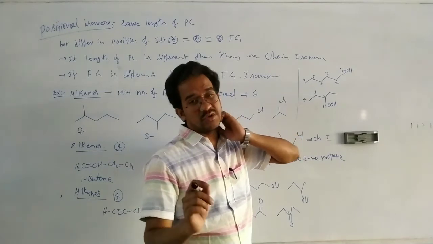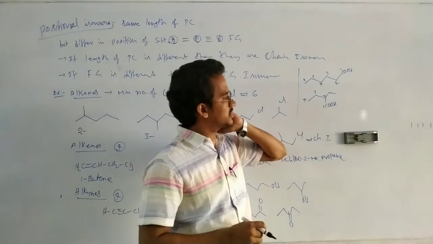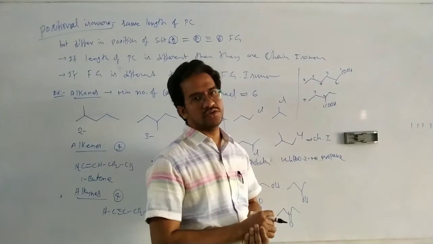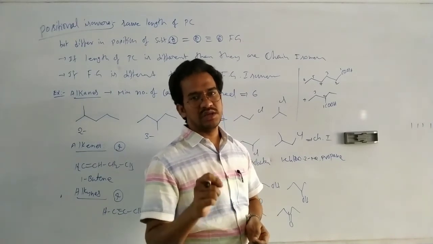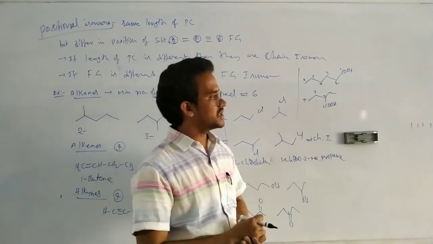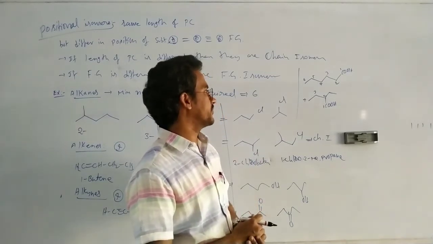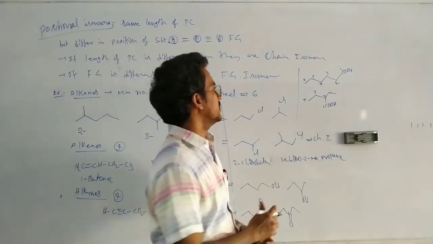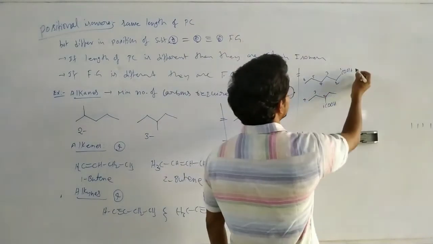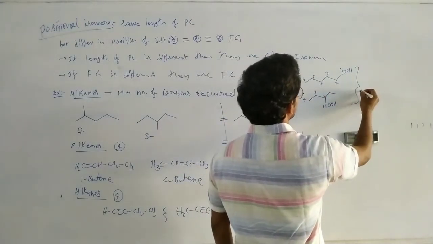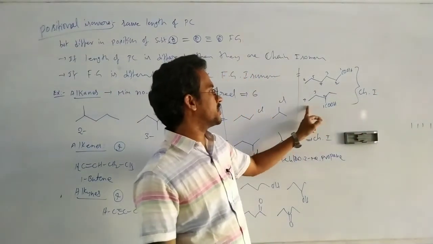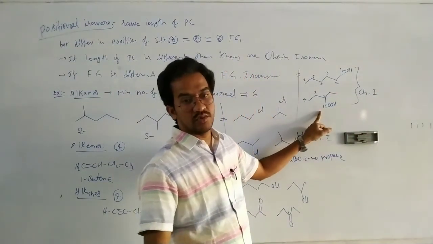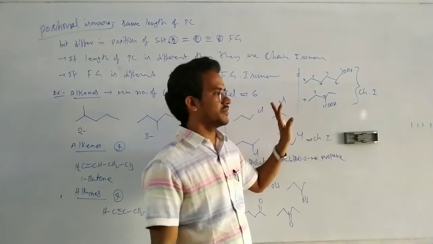That means here this is a COOH group, it is a terminal functional group. So with respect to a terminal functional group, we cannot say the positional isomer. Or suppose here these two are chain isomers. These two are the chain isomers because the length of their parent chain is different. But the COOH position is always 1.